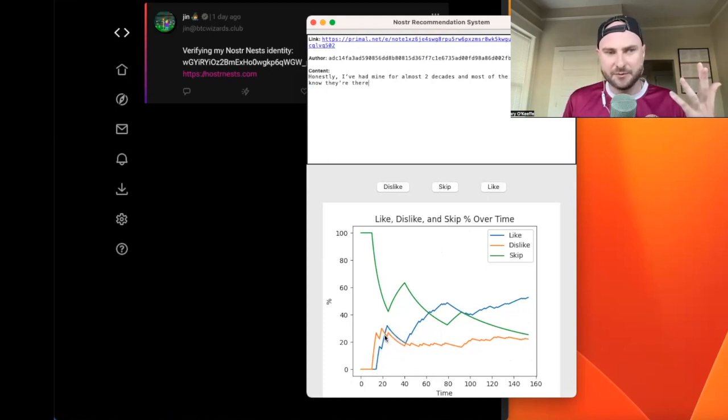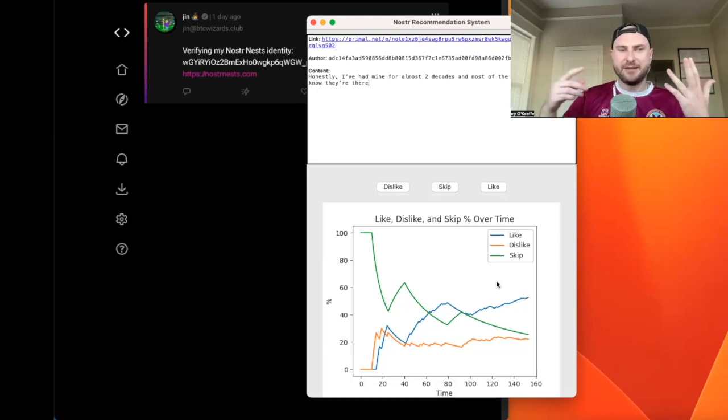But then it started improving. First of all, we got rid of the media objects. And then I got more picky and I'm like, hey, I also don't want to see anything related to a different language. And so then it started learning that and it got better and better. And I'm like, okay, but now I don't want to see anything related to zaps. And now it's getting better and better again. And just like over time, the more we interact with it, the better it's getting, which is super successful.